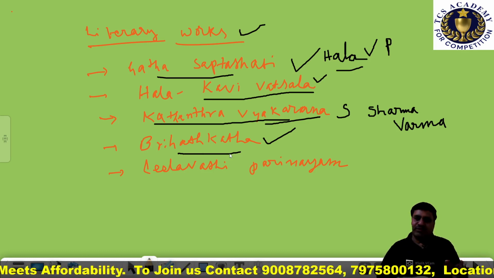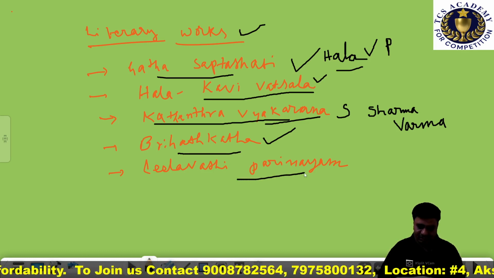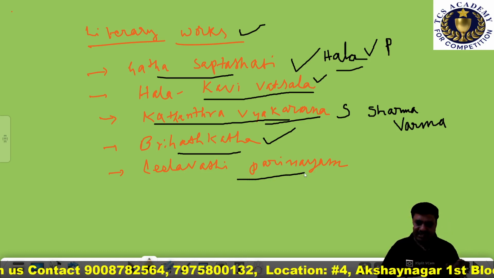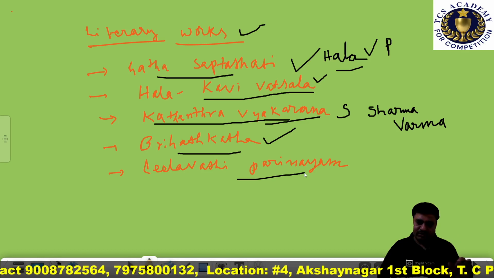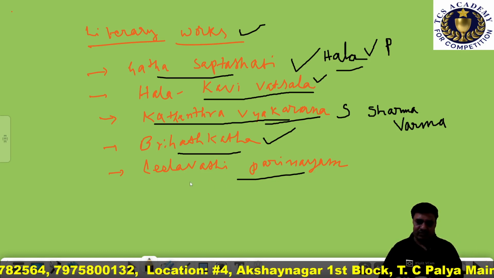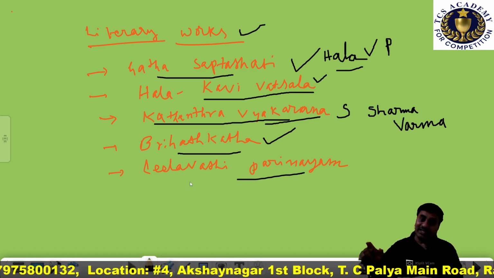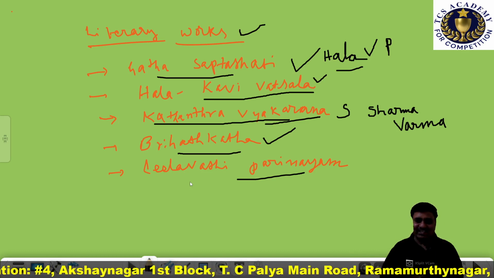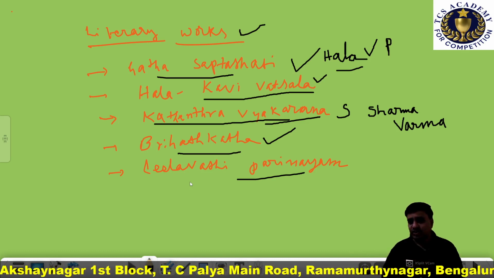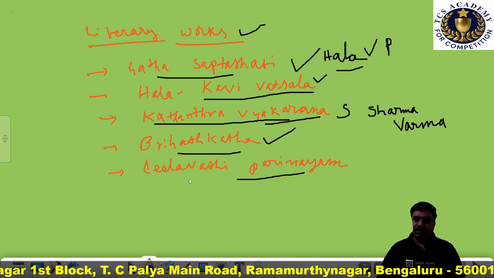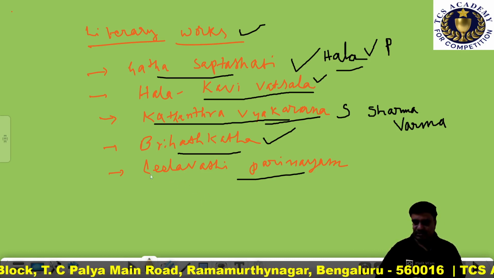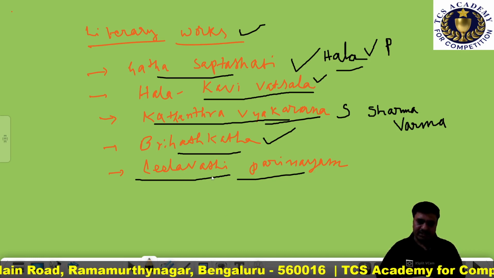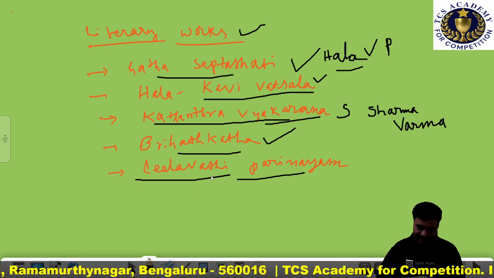One more important book was written in Prakrit language, called Leelavati Parinayam. This is the book which talks about the marriage of Hala with a Sri Lankan princess, a Sinhala princess called Leelavati, who got married to the 17th ruler of this dynasty. Leelavati Parinayam was written in Prakrit language.